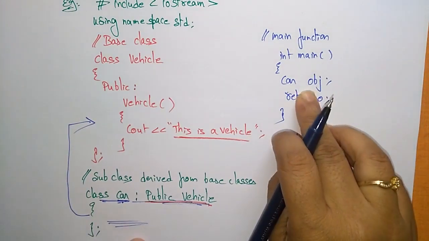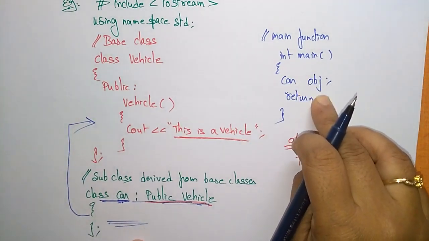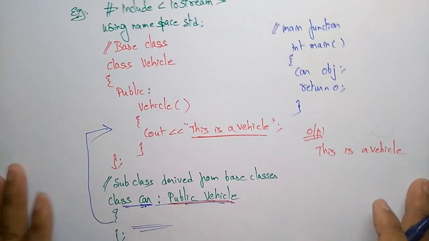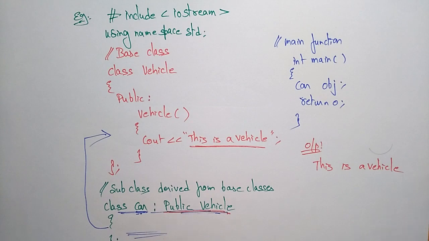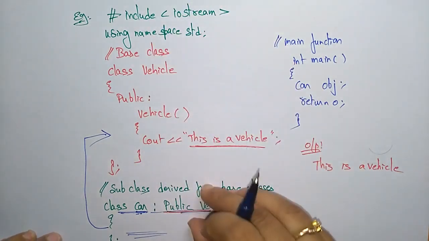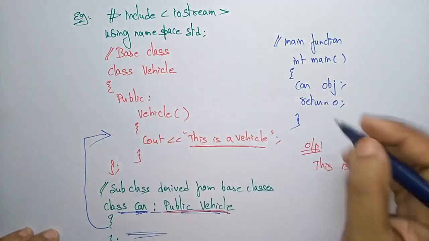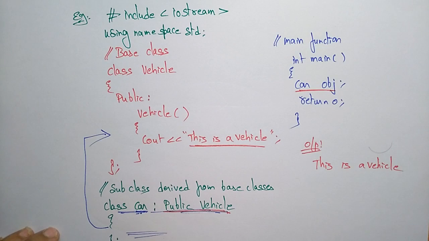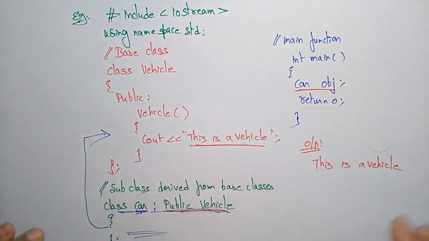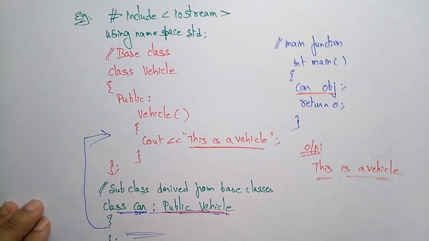Here car obj creates an object of the subclass, which invokes the constructor of the base class. So this is single inheritance: only one base class and one subclass, with the subclass inheriting the properties of the base class. How does it inherit the properties? By creating the object. With the help of the object, it acquires the properties of the base class and prints this message. So this is a single inheritance.